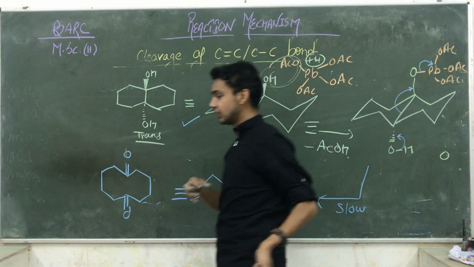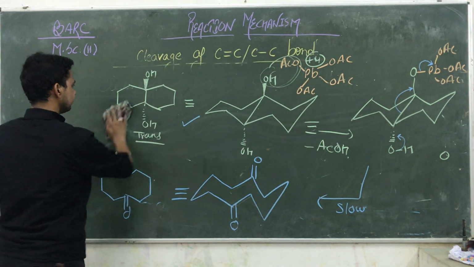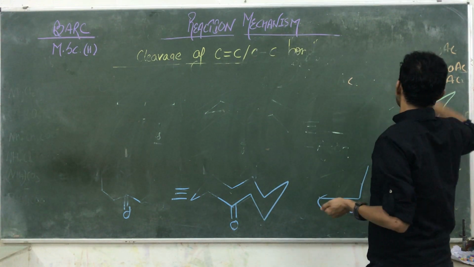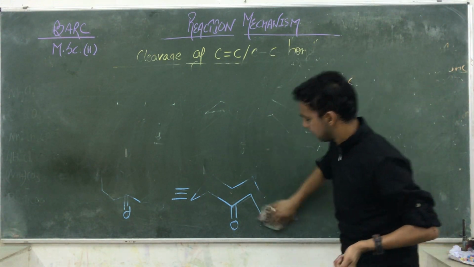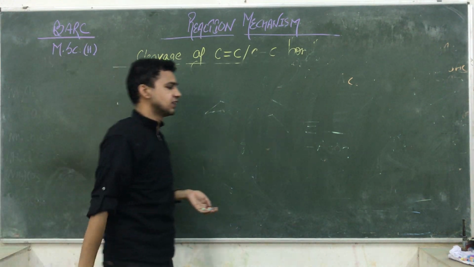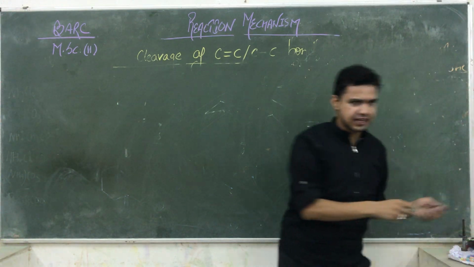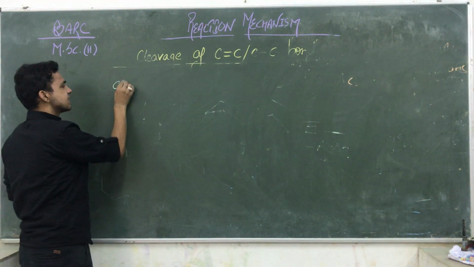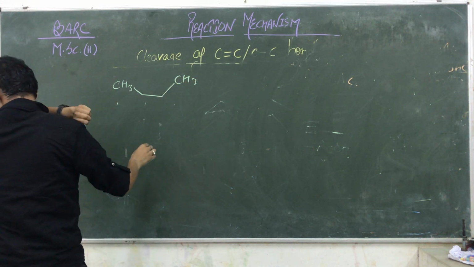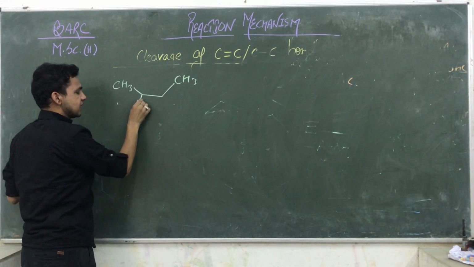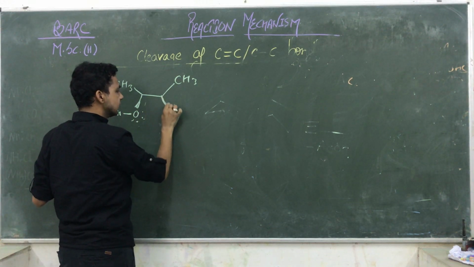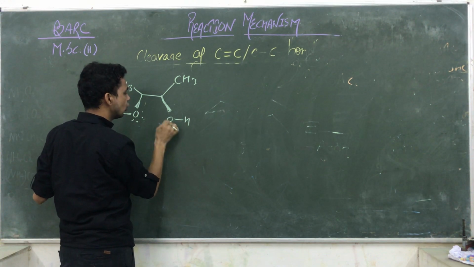अब सिस में भी देख लीजिए. In case of the cis, the cis will generally immediately give you a good product. So always remember, if you want to convert the trans type of product, you are using a specific reagent, that is lead acetate. In case of the cis, just giving you an example of this cis, that is CH3. This one is also CH3. This one is OH, OH, having a lone pair of electrons.